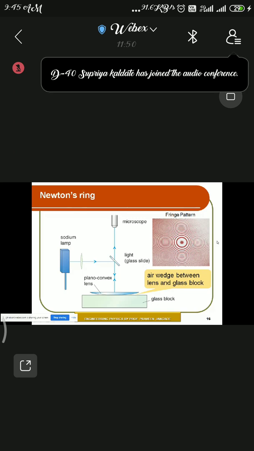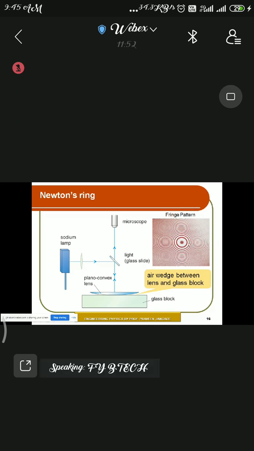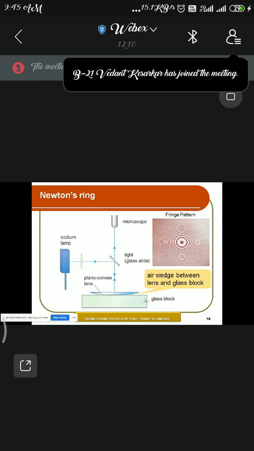So now, why do we get this type of pattern in Newton's ring? That we can discuss here. This Newton's ring is an example of non-uniform thickness. So how can you get the non-uniform thickness? For that there is an assembly, and you can see here the assembly consists of a glass block.